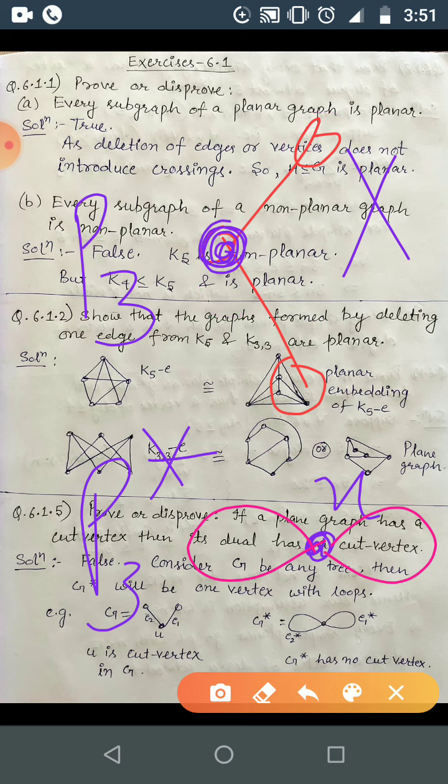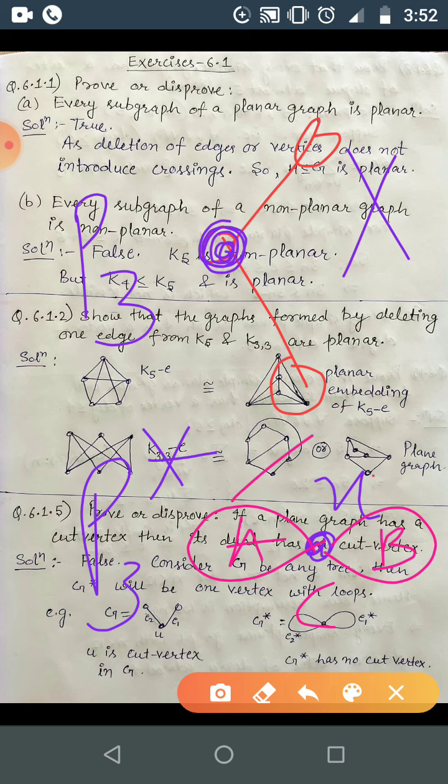So the number of vertices in P3, or in the primal, will be equal to the number of faces in its dual, and the number of faces in the primal will be equal to the number of vertices in the dual, and the number of edges will be the same. So here edges remain the same, 2 and 2, and the 3 vertices become faces here, that is A, B and C. So C is the unbounded face, A and B are bounded by these loops.